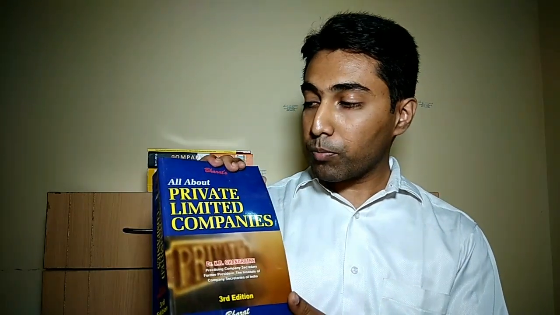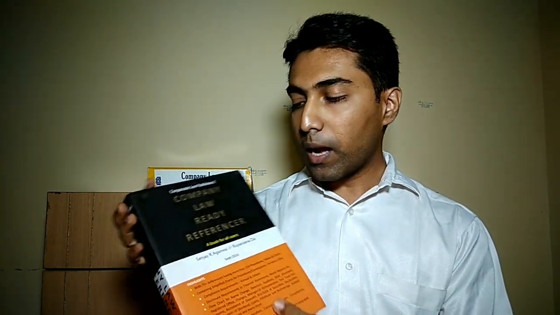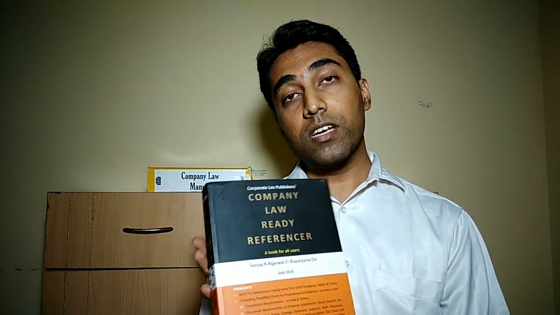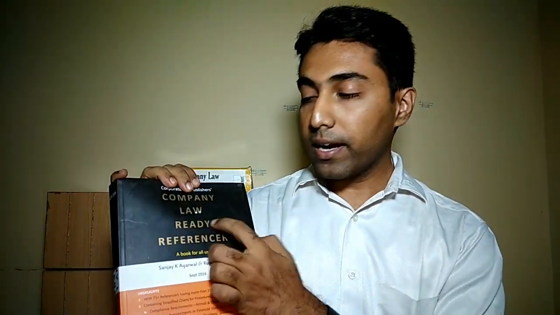Or here we have one entire book just about private limited companies. They have read the Bare Act, understood it, done the interpretation, and made a book only about private limited companies. Or here we have the Company Law Ready Referencer. The Ready Referencer is over and above the Bare Act. For example, here they have given the Bare Act provision, and remarks relating to it, such as which rule is applicable and whether any other act is applicable. They have also given some comments over here. Why? Because this is not the Bare Act, this is the Ready Referencer.